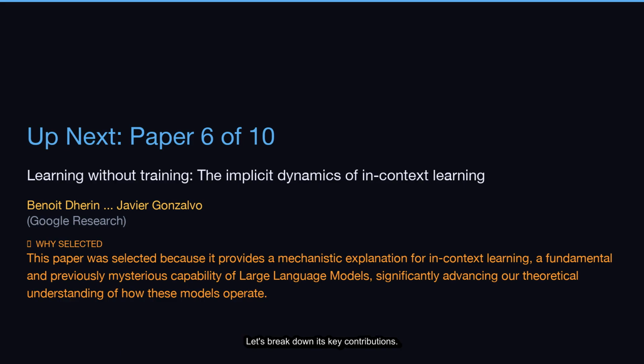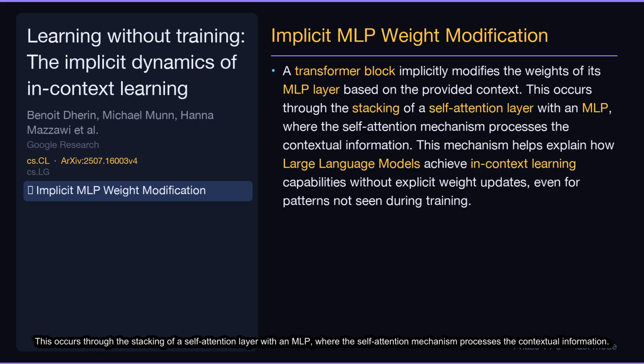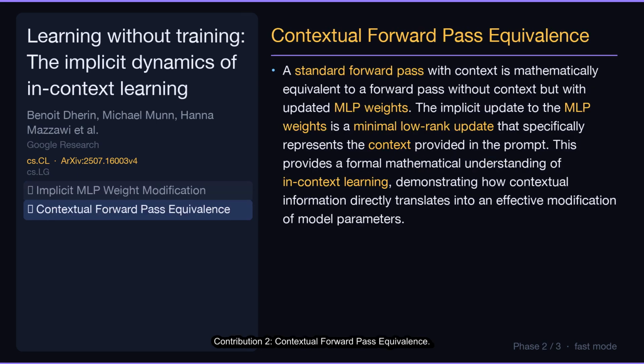Let's break down its key contributions. Contribution 1. Implicit MLP weight modification. A transformer block implicitly modifies the weights of its MLP layer based on the provided context. This occurs through the stacking of a self-attention layer with an MLP, where the self-attention mechanism processes the contextual information. This mechanism helps explain how large language models achieve in-context learning capabilities without explicit weight updates, even for patterns not seen during training.